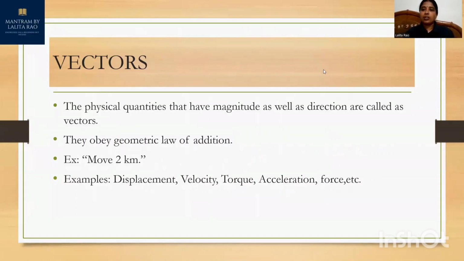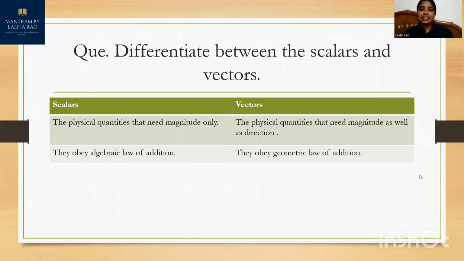Okay, now let's go further and study the difference between scalars and vectors. It's just a quick revision of the topic. Scalars are the physical quantities that need magnitude only, and vectors are the physical quantities that need magnitude as well as direction to represent them. Scalars obey the algebraic law of addition, and vectors obey the geometric law of addition.